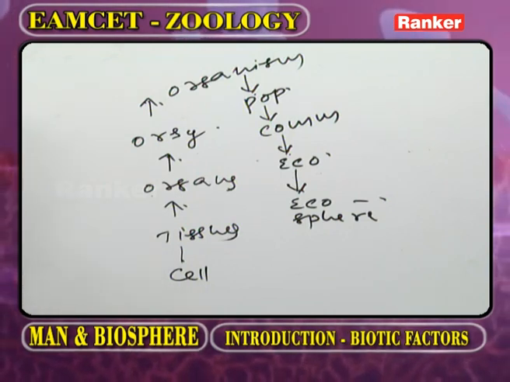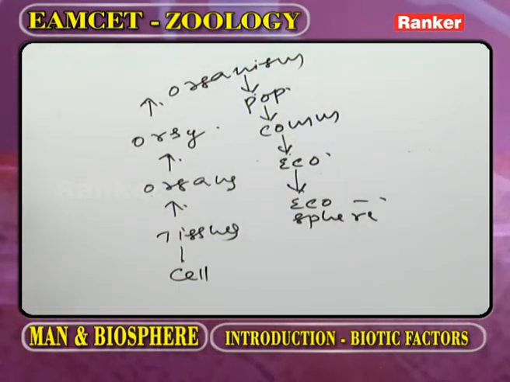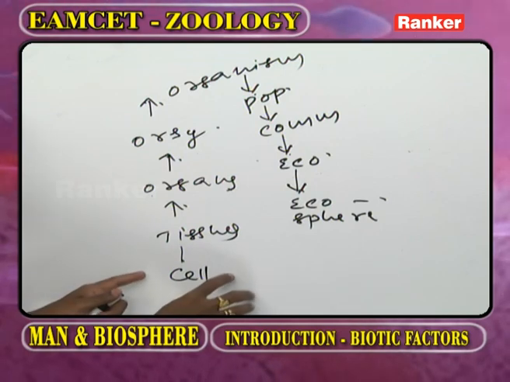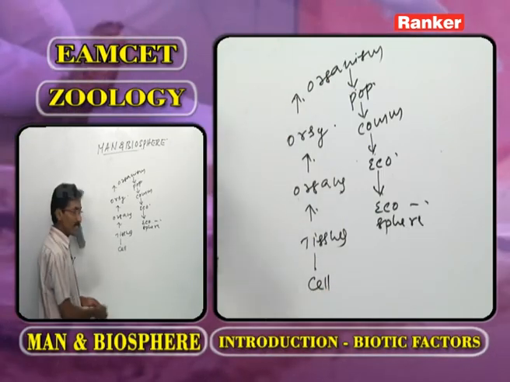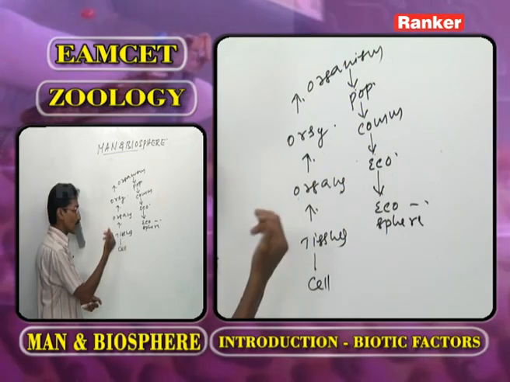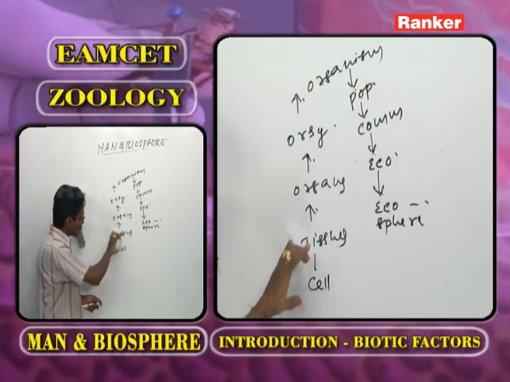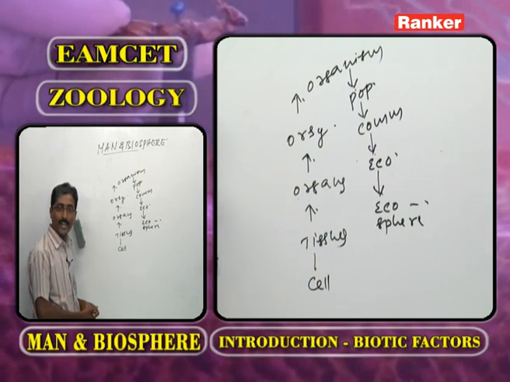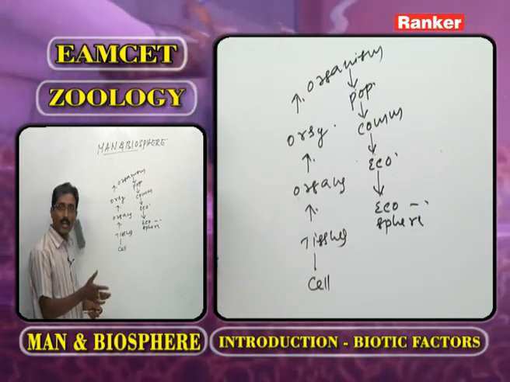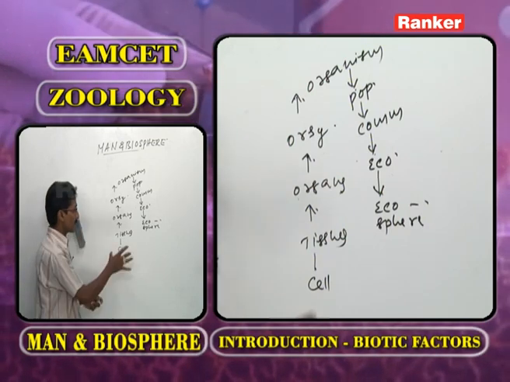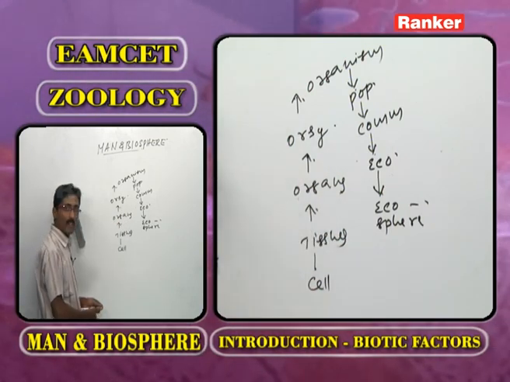That means as we observe the kingdom Animalia, in the kingdom Animalia all are multicellular. The body is made by many cells. The cells are united to form tissues. What is the hallmark in the body organization? That is the tissues. What is meant by hallmark? An important character. The tissues form organs.